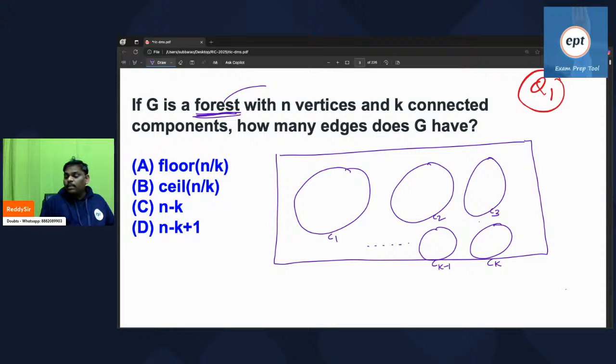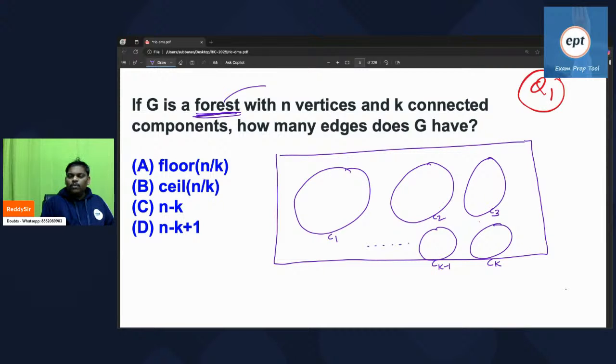Collection of trees. Remember, everything is a tree. From today onwards, if anyone says to you, G is a forest with n vertices and k connected components, what is the answer? Remember, a forest is nothing but a collection of trees, where every tree is one component. Please be careful.